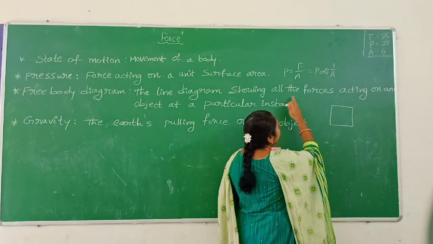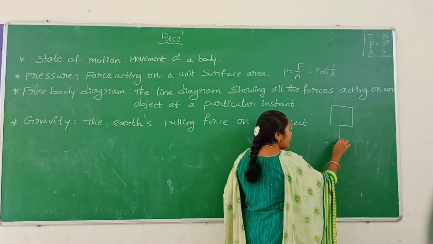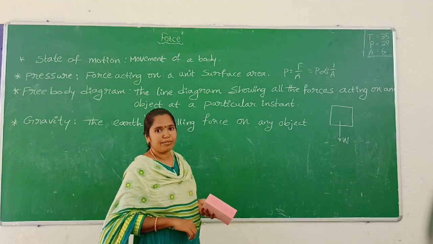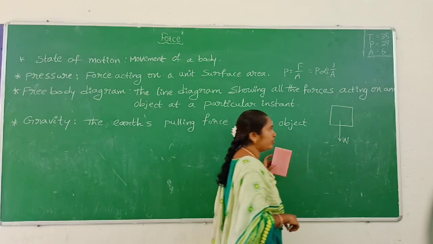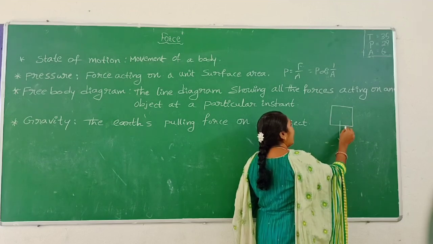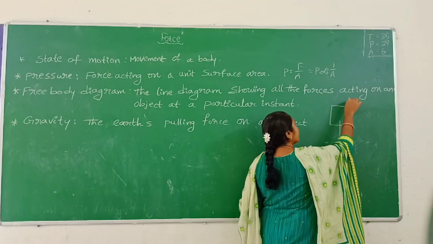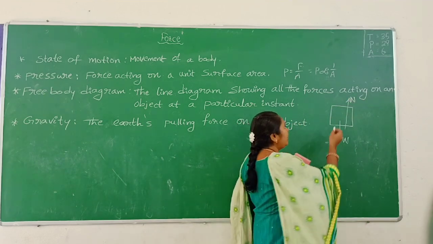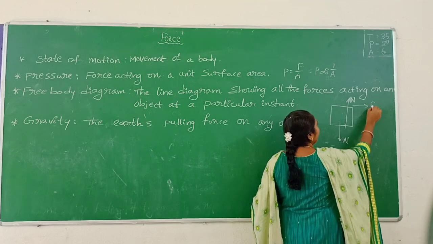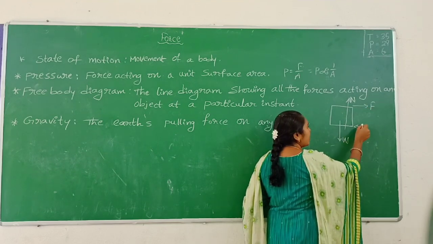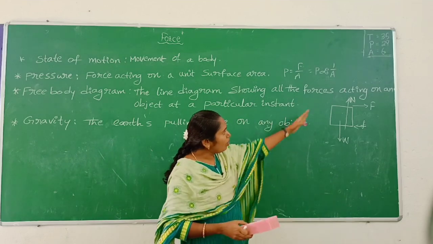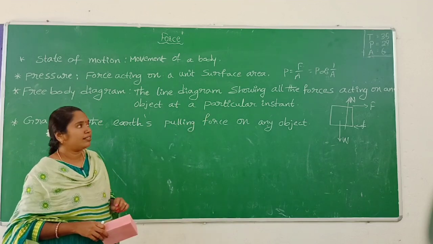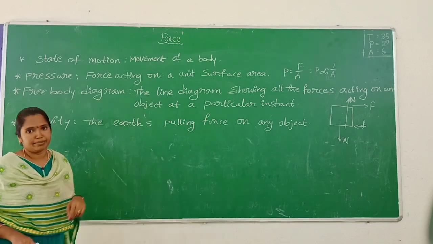Here we show all the forces. In this direction gravitational force is acting, indicated by the letter W. In the opposite direction, normal force is acting, indicated by the letter F. In this direction we apply the force, and in the opposite direction friction is acting. So all forces acting on the object at a particular instant are shown in the free body diagram.